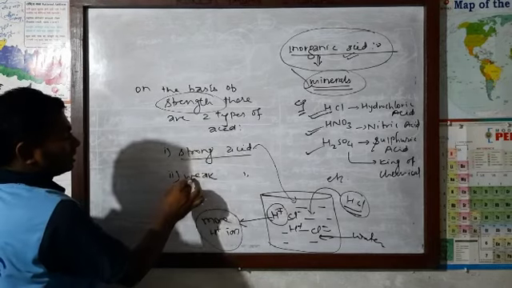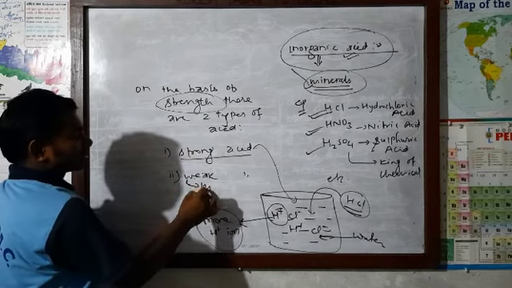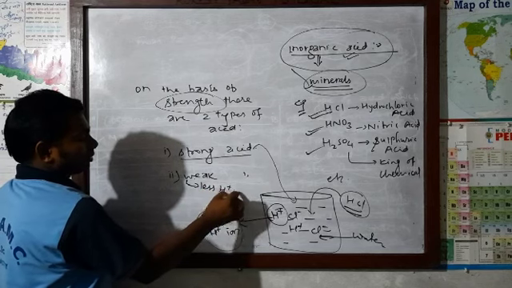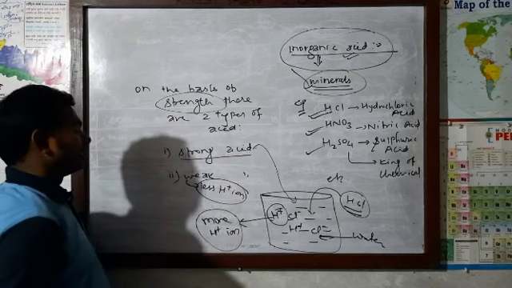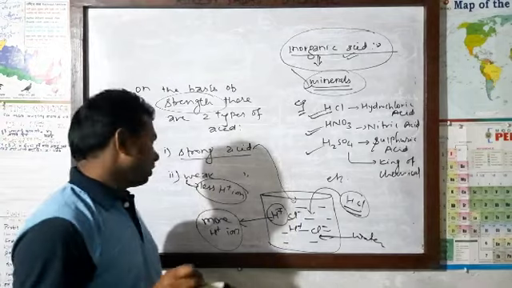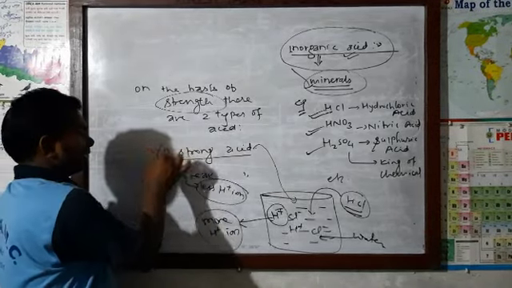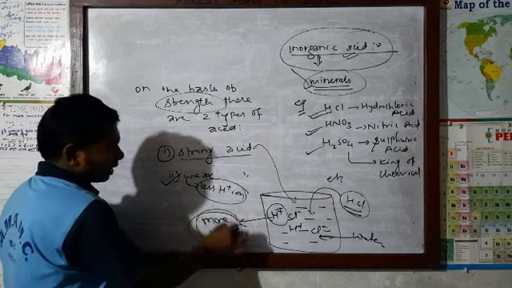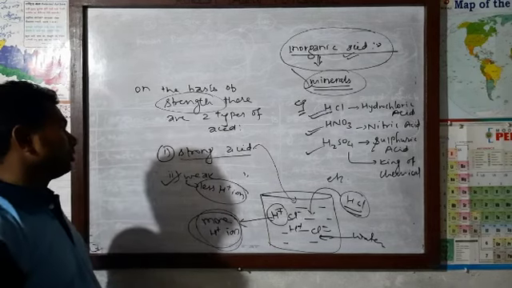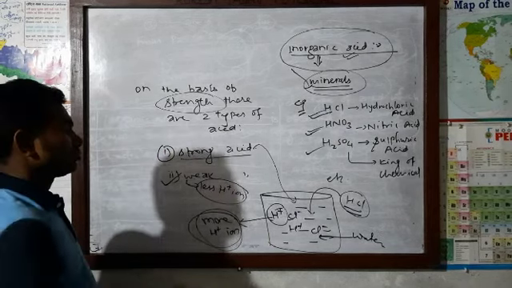And in case of weak acid, there will be less hydrogen ion. If there is less hydrogen ion when dissolved in water, that acid we call weak acid. But if the acid gives more hydrogen ion when dissolved in water, those acids are simply called strong acids.